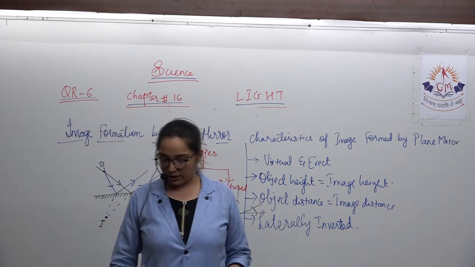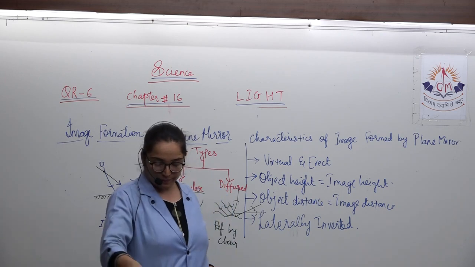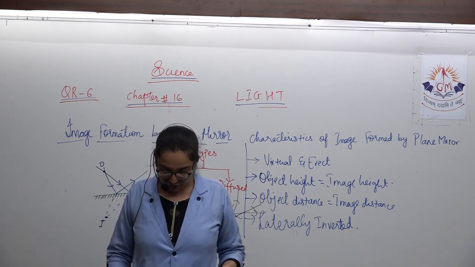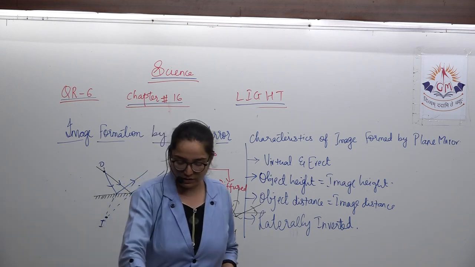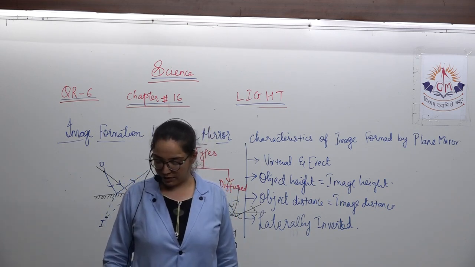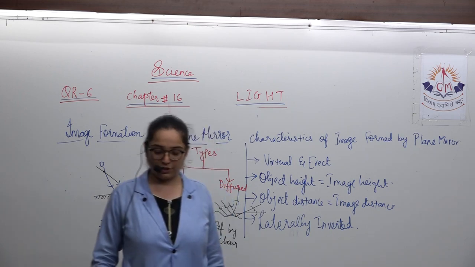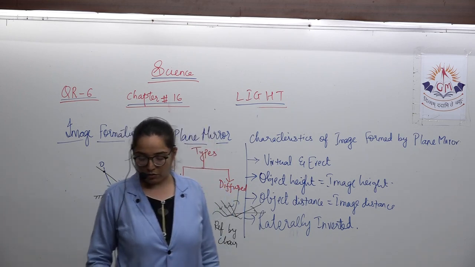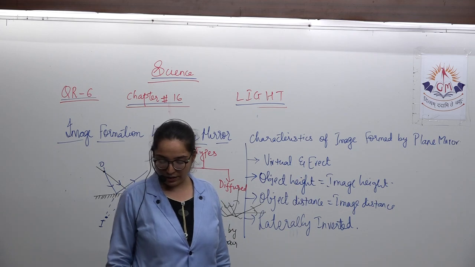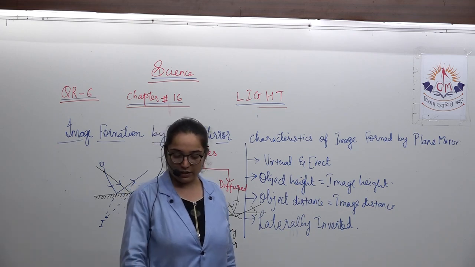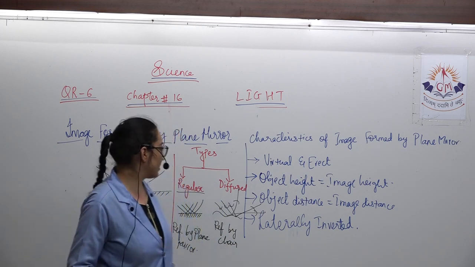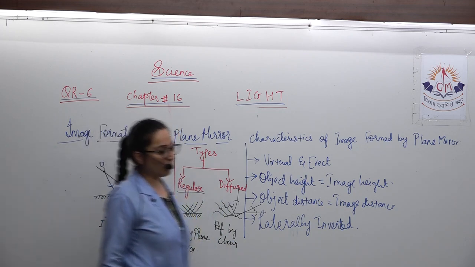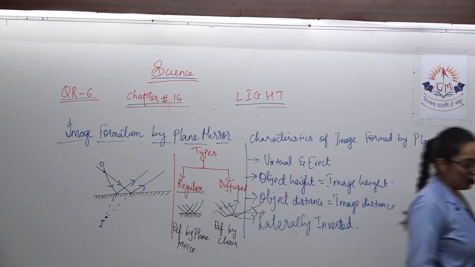Very quickly note it down, and after that we will have a look at one of the concepts, that is about multiple reflections. After we talk about multiple reflections, we are having the sunlight, then the human eye, then the care of eyes. So these are the remaining topics which we will discuss. Come on, note down this. After that we'll move further. Quickly note it down.